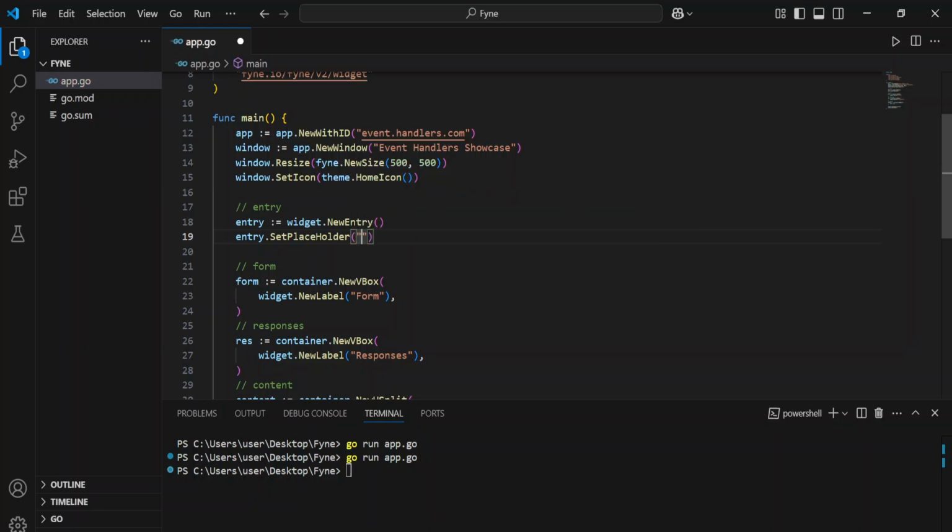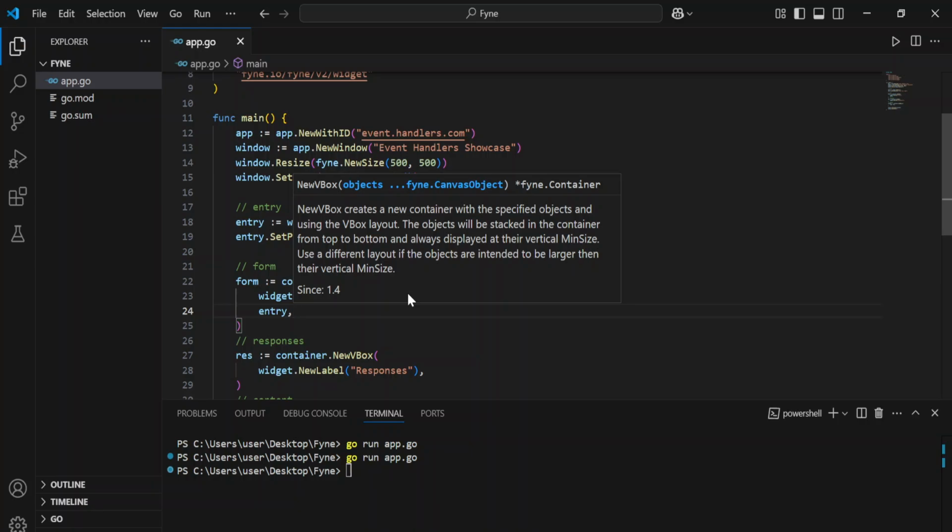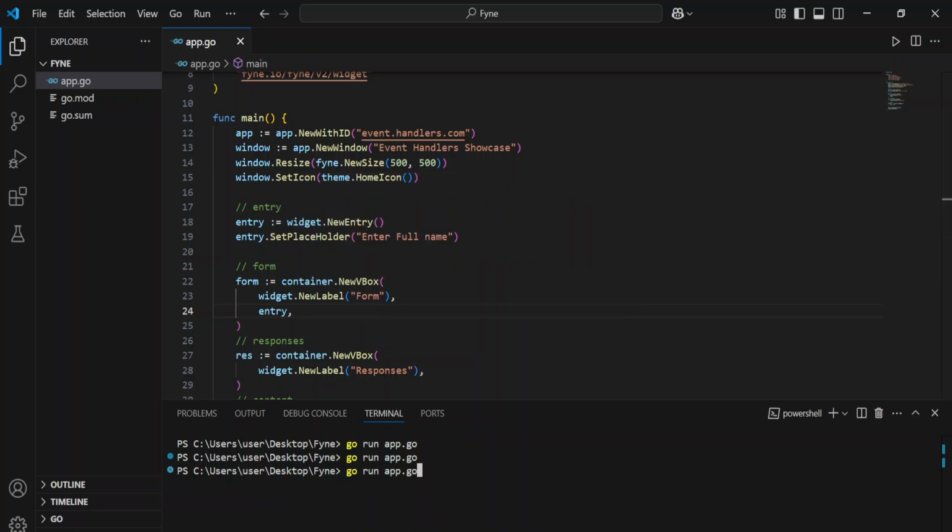We want them to maybe enter full name, and then since this is a form element, we're going to add entry here. Then we can run and see how it's going to look.